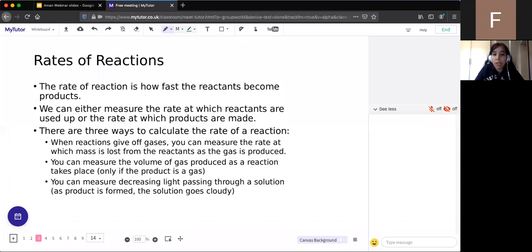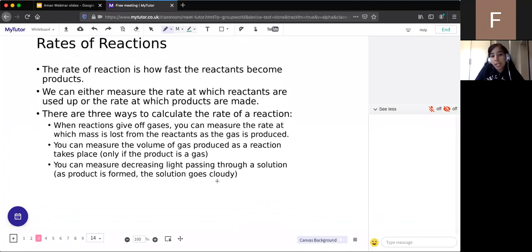The third method that's on here is about decreasing light. Now, this is a special example. It's not really done that much. You might have done it at school. And usually what this is when we react 2 reactants together and form a product, if one is insoluble, remember insoluble means that it does not dissolve in water, then it will make that water almost go a murky or cloudy colour. And so what we can do is, as the products are formed, because the water will become more murky or more cloudy, there will be decreasing light that will pass through the solution.